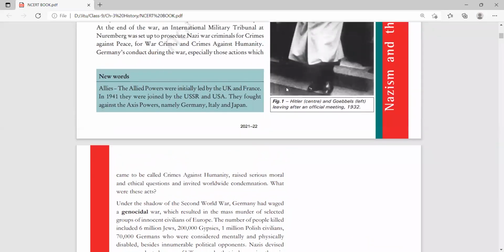So before discussing it, let's discuss the word Allies. I have told you that the world is divided into two parts. The first one is the Axis power. The second one is the Allied power. The Allied powers were the UK and France. And in 1941, the USSR and USA joined this Allied power. The USSR was the former Russia. I have already told you. And they fought against the Axis power, which means Germany, Italy, and Japan.